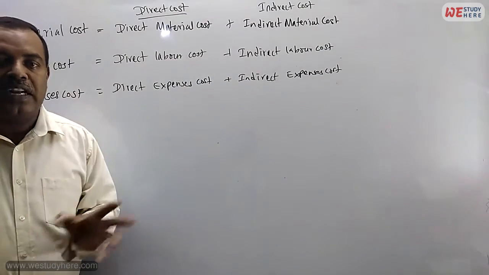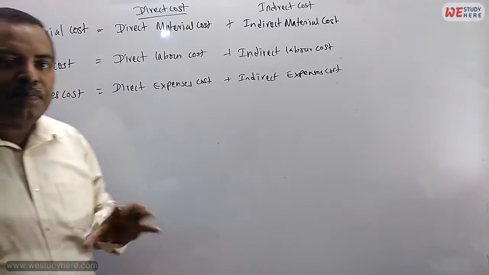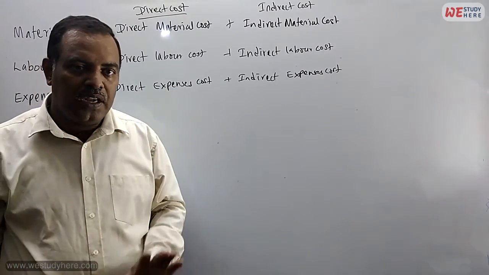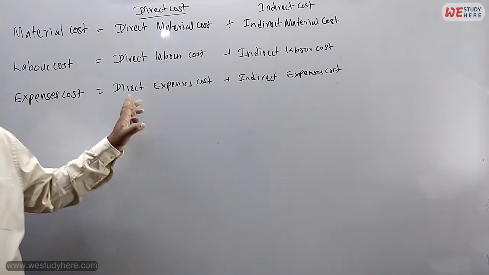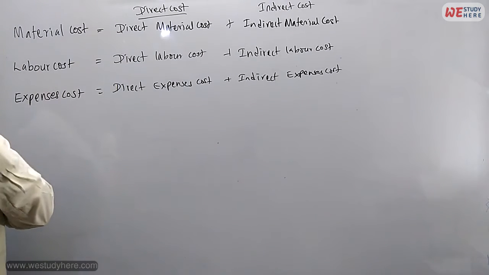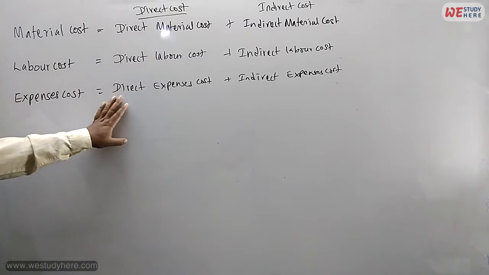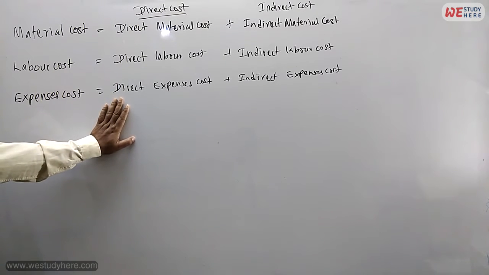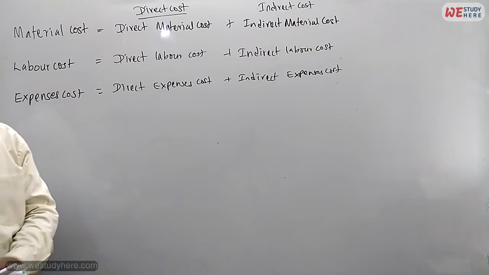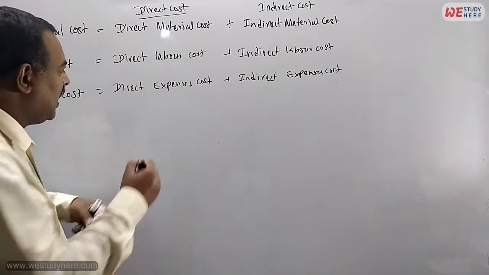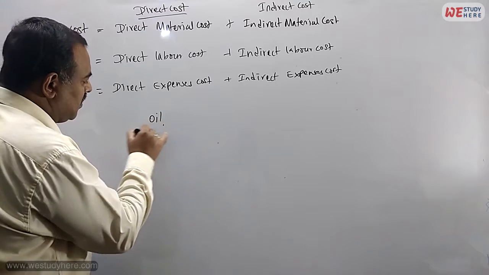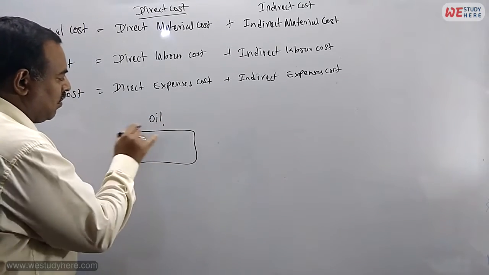Right. Now, expenses cost: direct expenses cost and indirect expenses cost. Simple examples for these two. Now, royalty. For example, we can take oil from land.